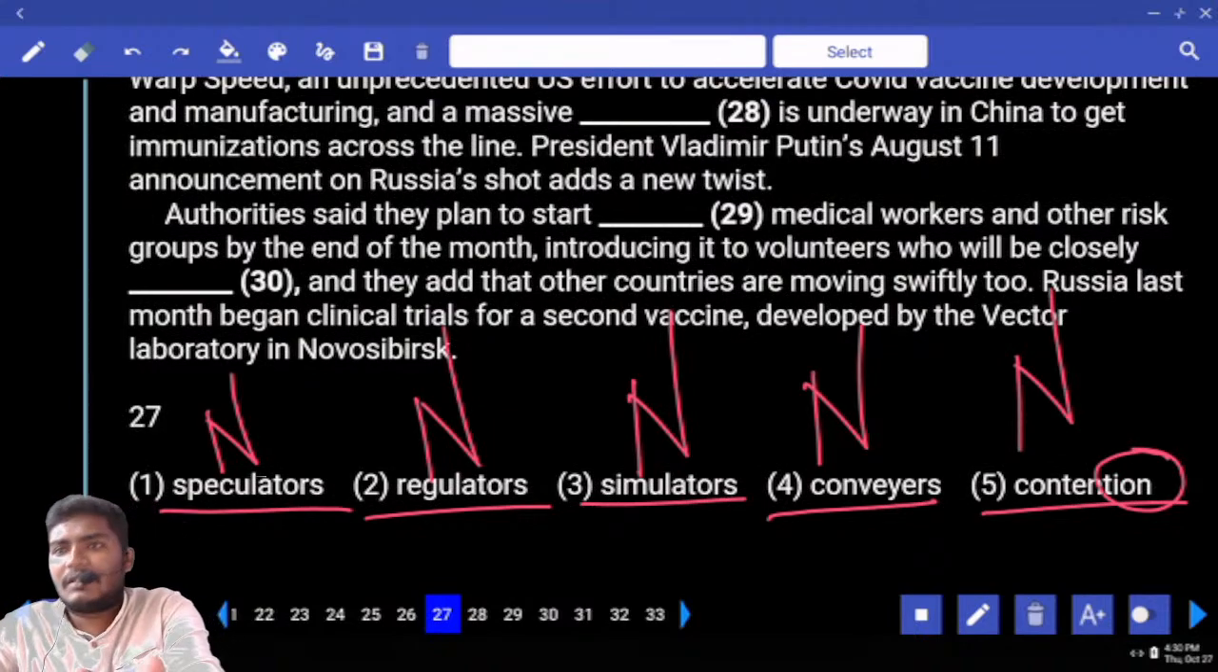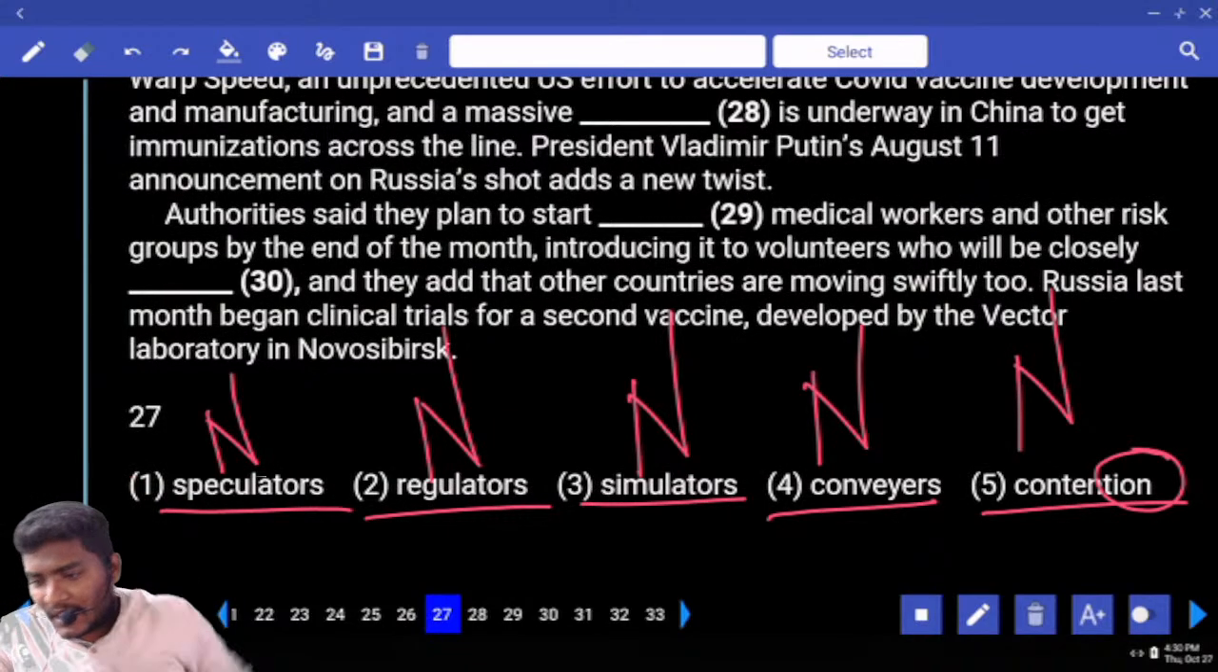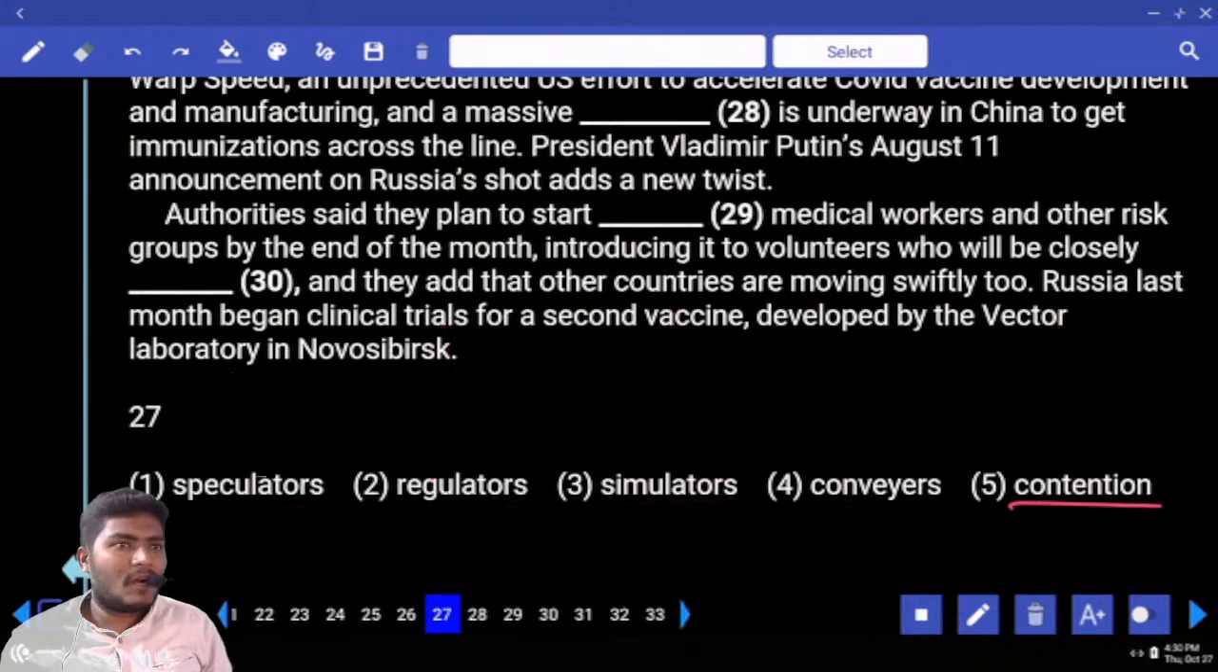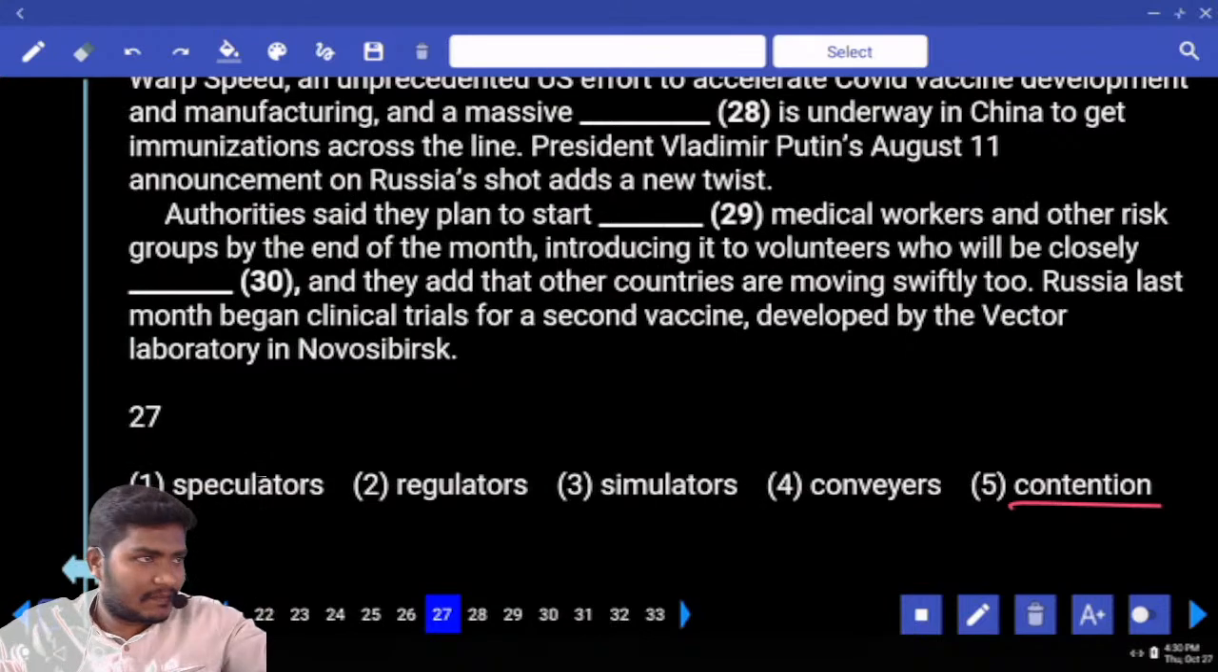Now we have to find the answer. What is your answer? Tell me. Contention. What do you mean by contention? Contention is rejection, opposing.